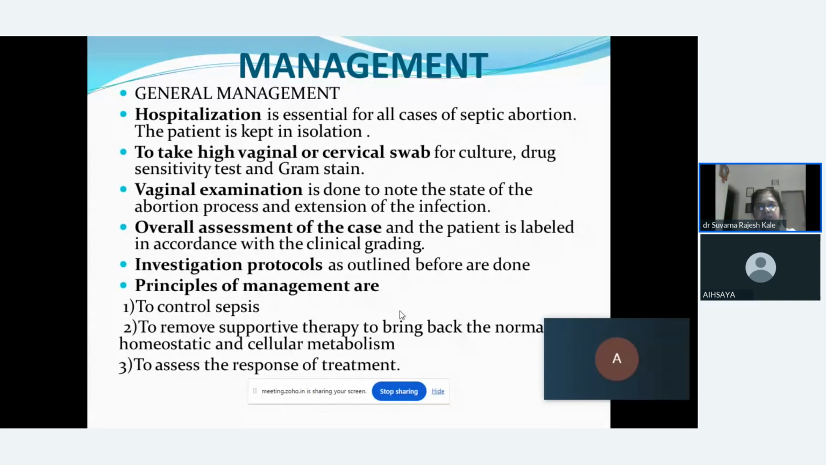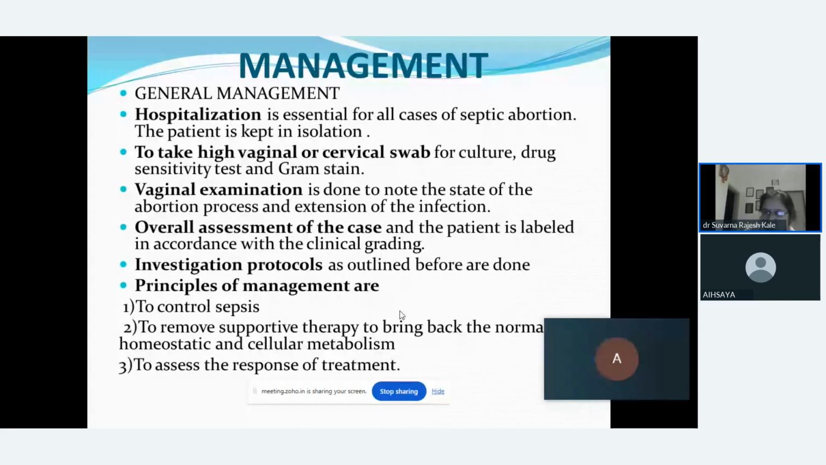Hospitalize the female, then take the swab for the culture, and we have to go for overall assessment of the case, investigate the female so that the protocol can be outlined. So what should be the protocol of the management? First is to control the sepsis.